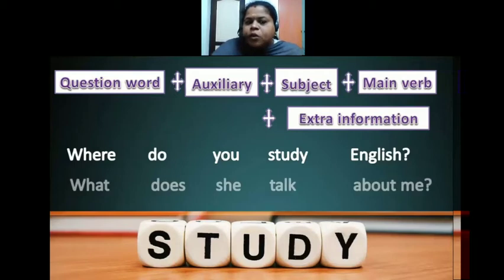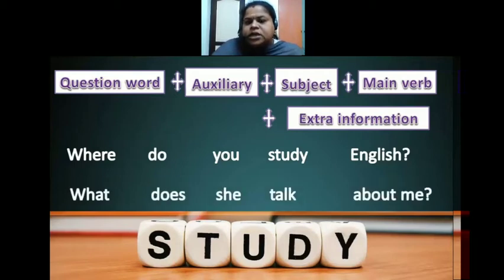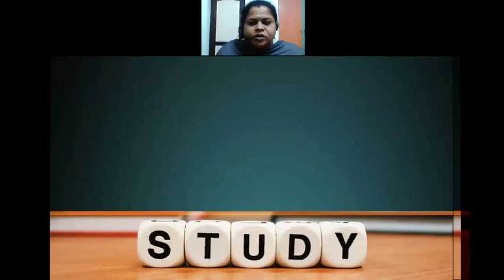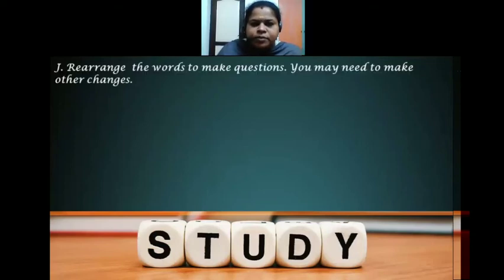Then the next example, what does she talk about me? What is a question word and does is an auxiliary verb, then the subject, then the verb talk, then the extra information. In this way you are going to frame your question. So try, you can do it. Keep these two ideas in your mind and frame new sentences.